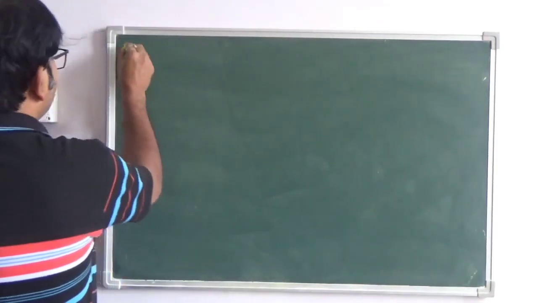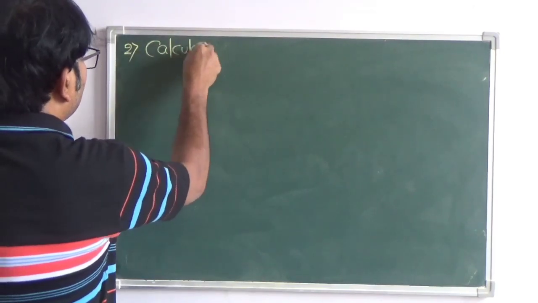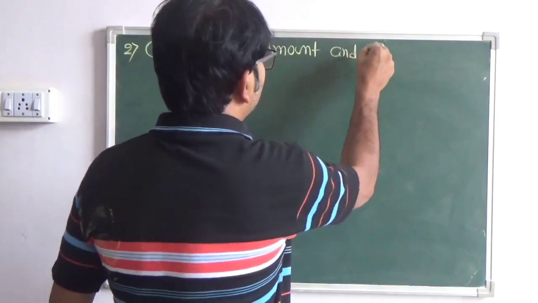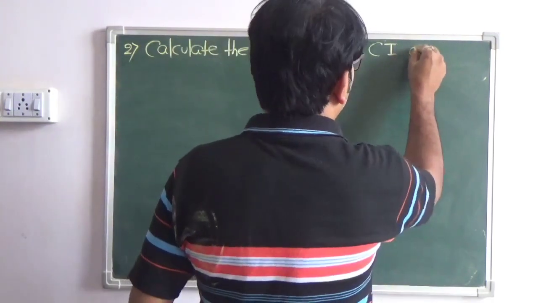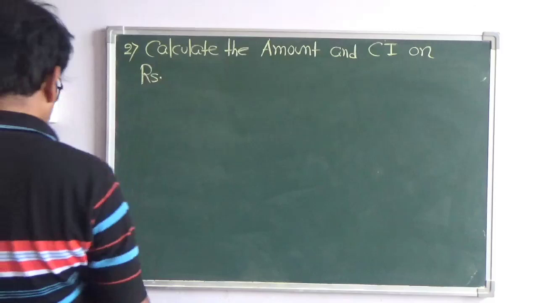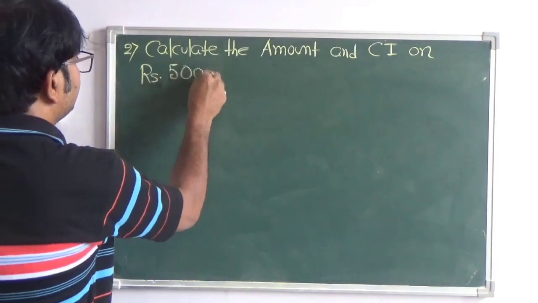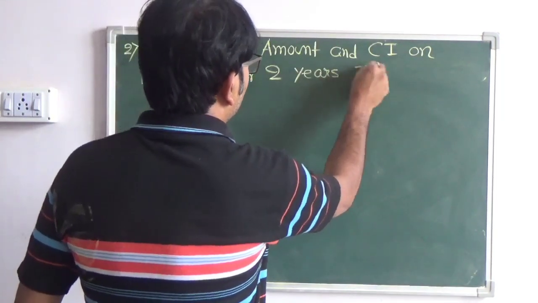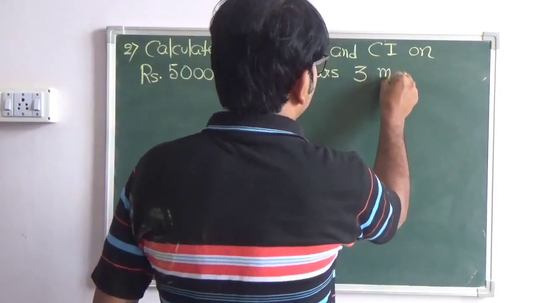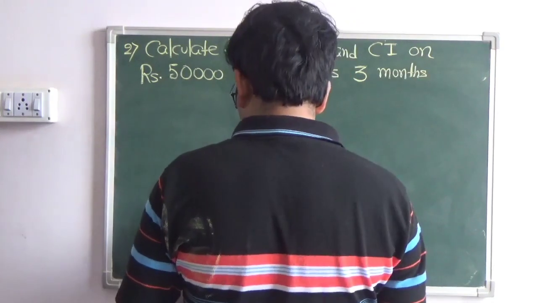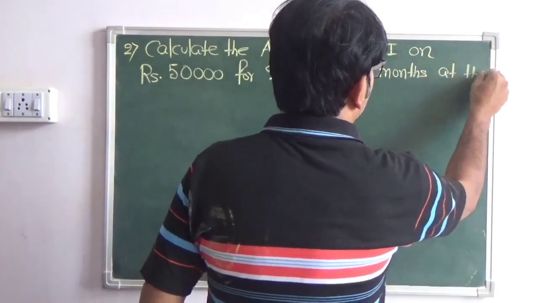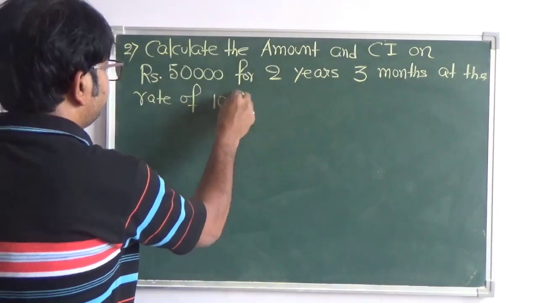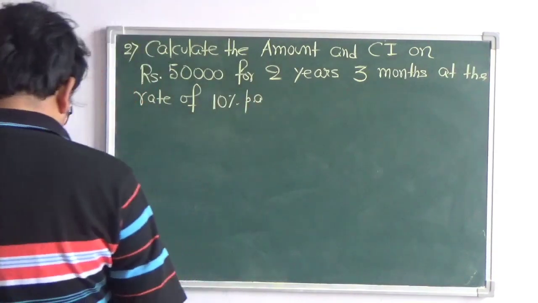Calculate the amount and the compound interest on rupees 50,000 for 2 years and 3 months at the rate of 10% per annum compounded annually.